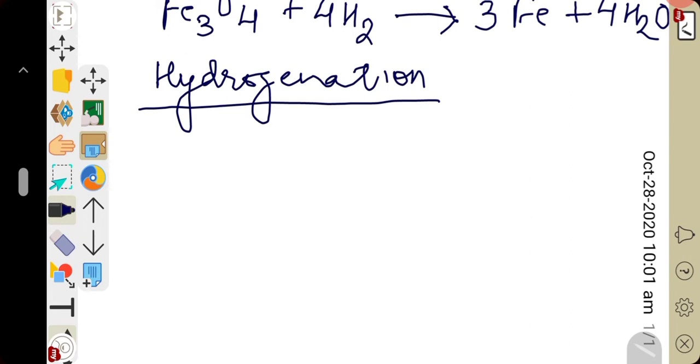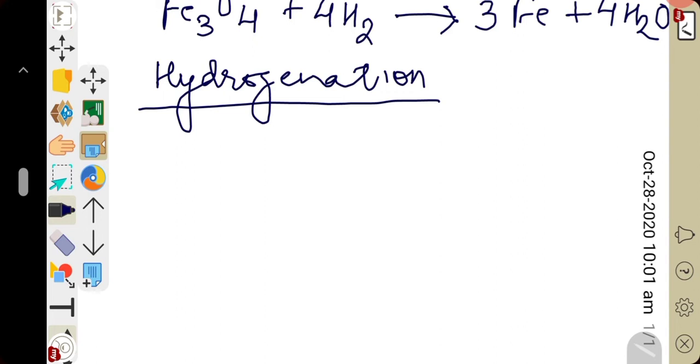In the presence of a catalyst like nickel, hydrogen directly combines with organic compounds that have double or triple bonds between two carbon atoms. This process is known as hydrogenation.